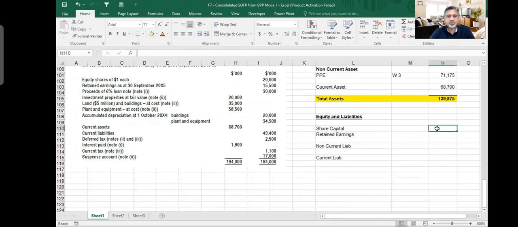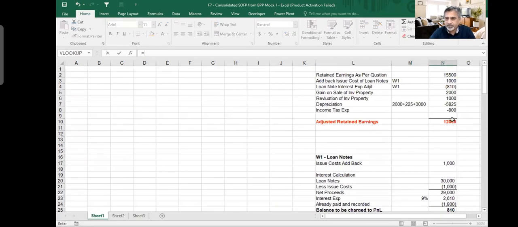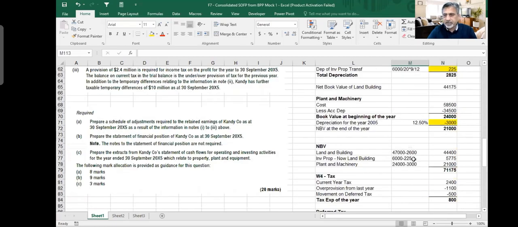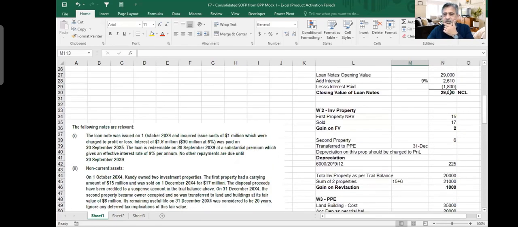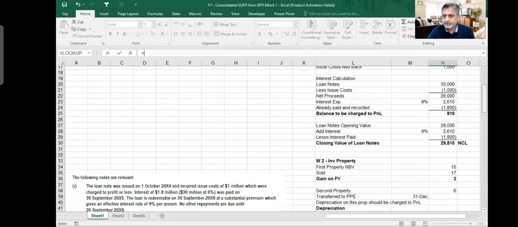Share capital, there is no change. I would just say as per trial balance, TB. Share capital was 20,000. Retained earnings, as per working 1 or whatever it is, we calculated our retained earnings on the top, 12,065. Non-current liabilities, loan notes. We calculated the loan note, 29,810, working 2. This is my loan note. I've got only one non-current liability.